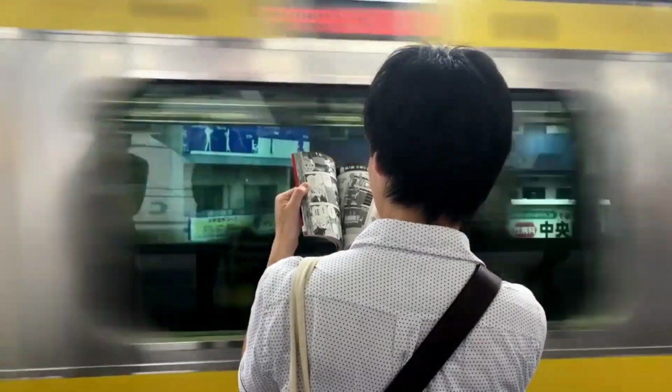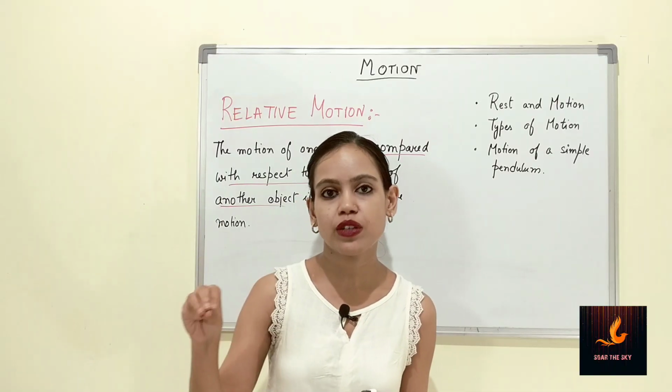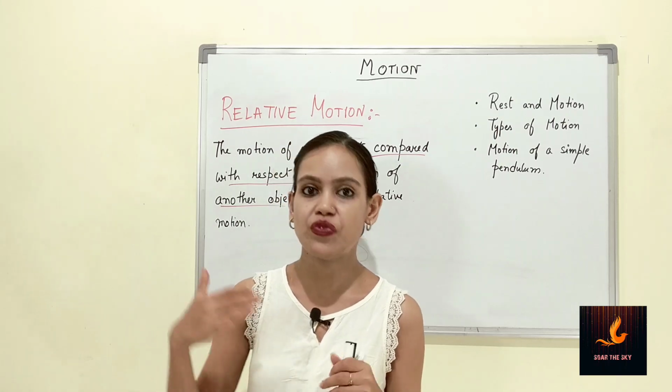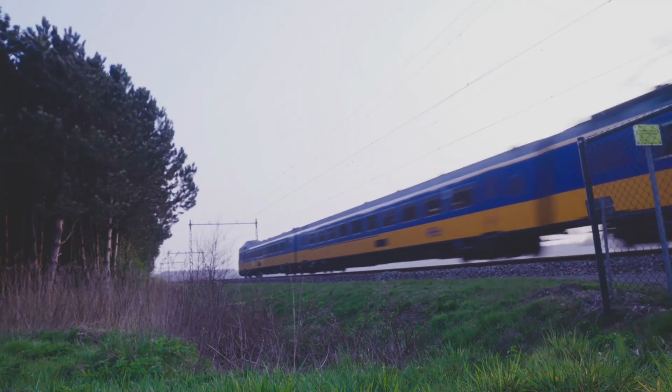Here, the people who are outside, they are at a particular speed or velocity which is way less than the speed of the train.